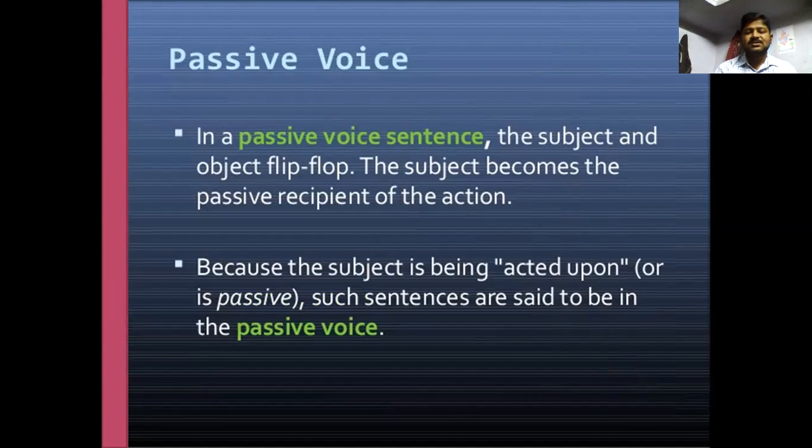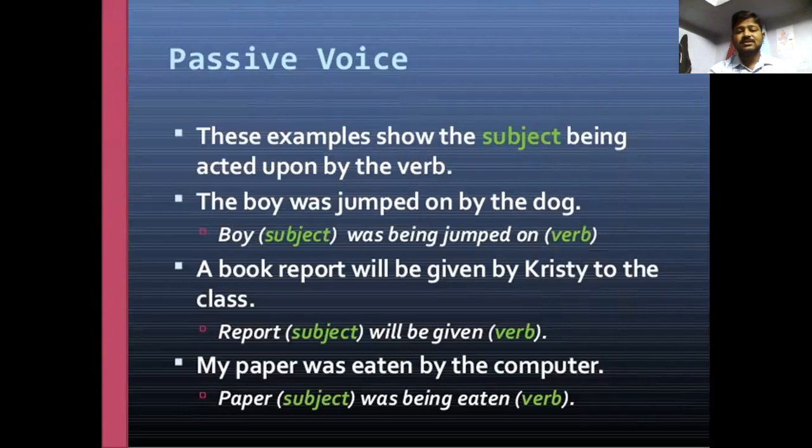For passive voice, the subject and object have to be flipped, like a flip-flop. The subject becomes the passive recipient of the action, because the subject is being acted upon. Such sentences are said to be in the passive voice. Look at the examples. The boy was jumped on by the dog.